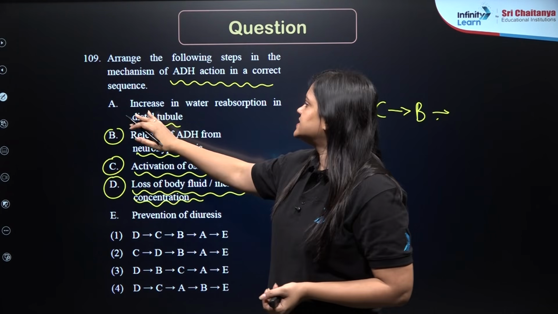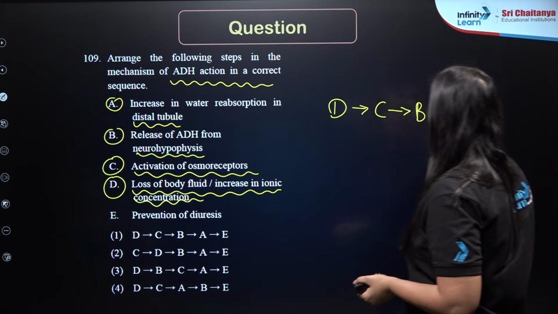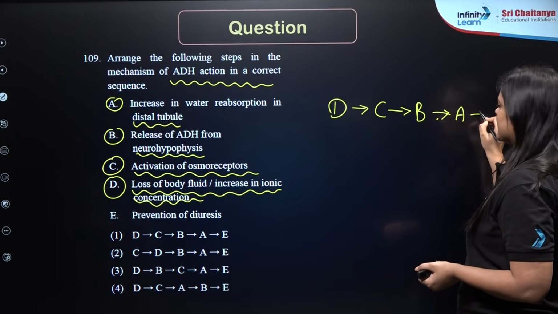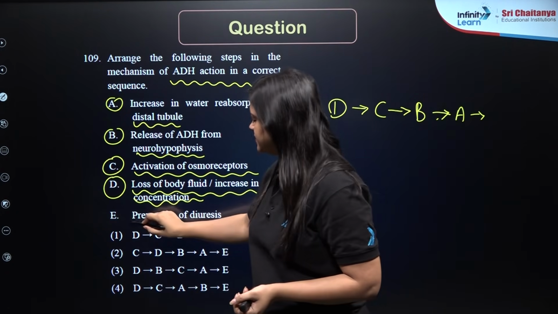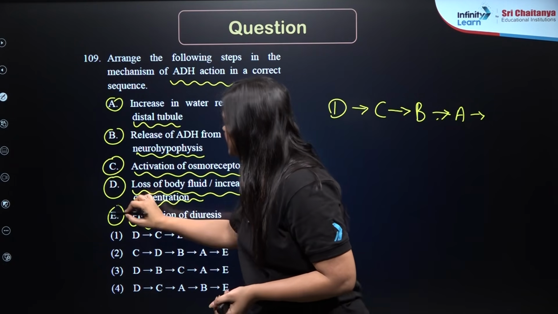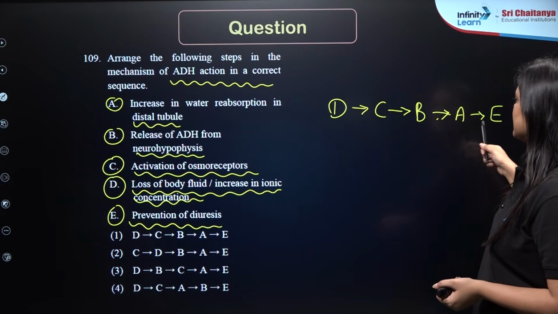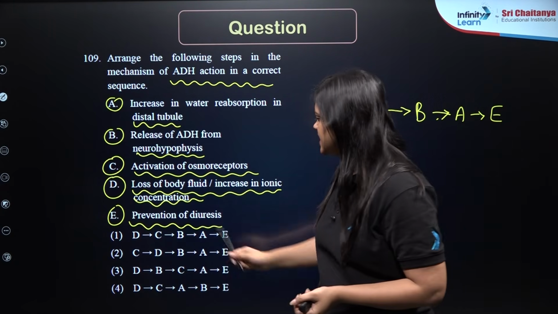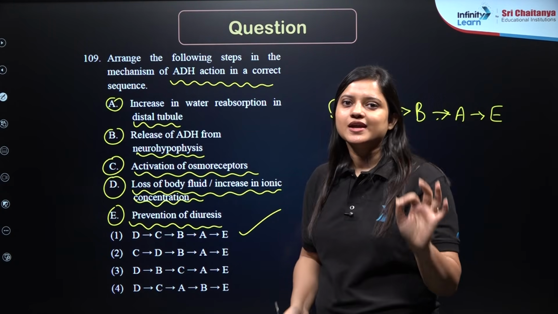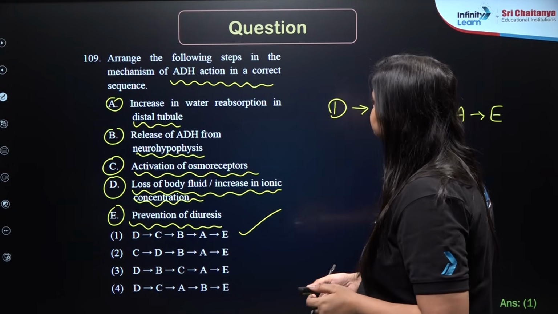And then there is increase in water reabsorption in DCT, that means A. And post that, ultimately prevention of diuresis, that means E. Okay, so we got our answer now, D, C, B, A, E, right? D, C, B, A, E, that means correct answer should be 1, right? Let's move on to next question.